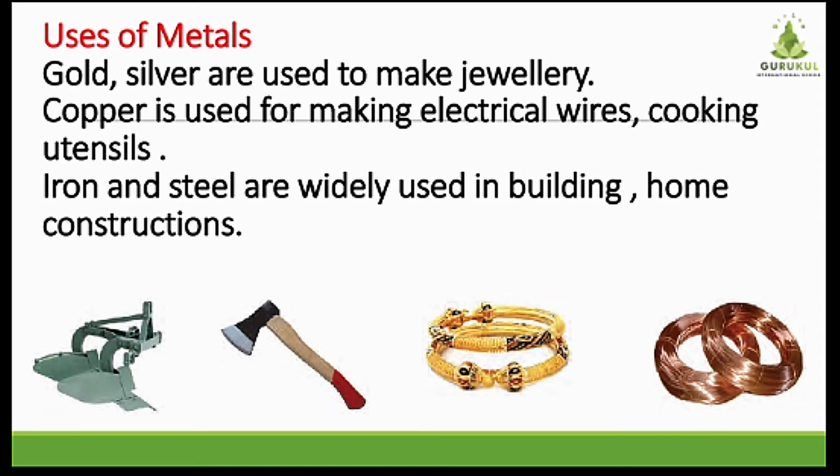Metals like copper are a good choice for wiring because copper is particularly good at conducting electricity. Tungsten is good for the filaments of light bulbs because it glows while white hot without melting. So because of this property we choose that metal, correct? So these are some of the uses of metals. So we use